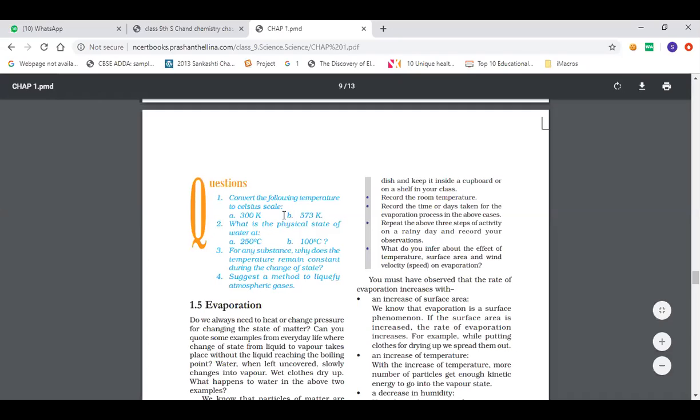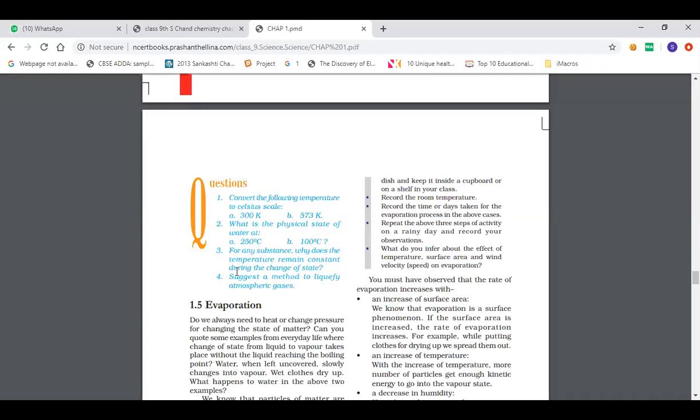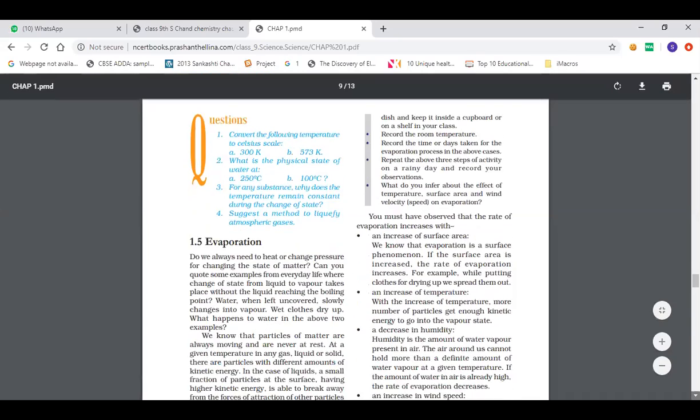Change of state: for any substance, why does the temperature remain constant during the change of state? I already gave you this reason. And this one also I gave you, liquefy atmospheric gases. These both answers you have written down in the class itself.